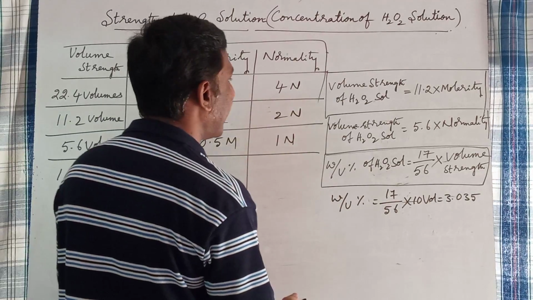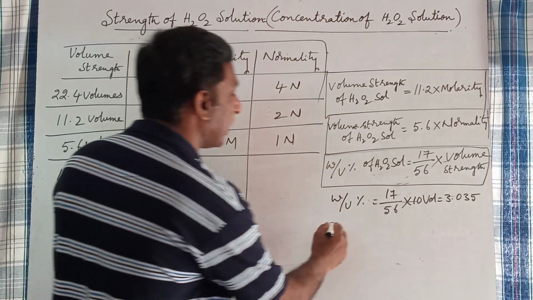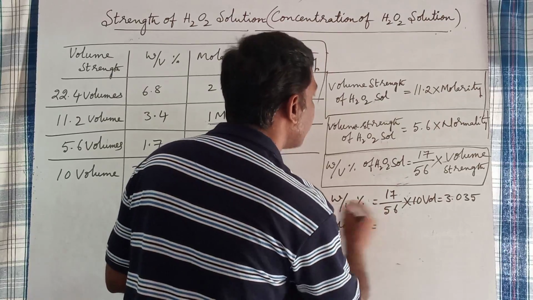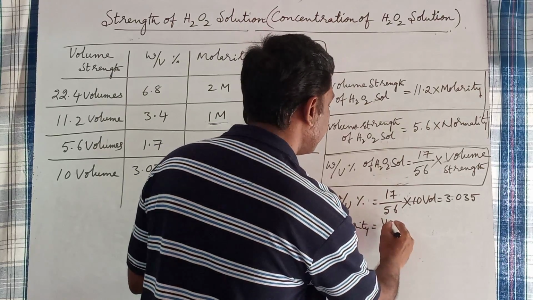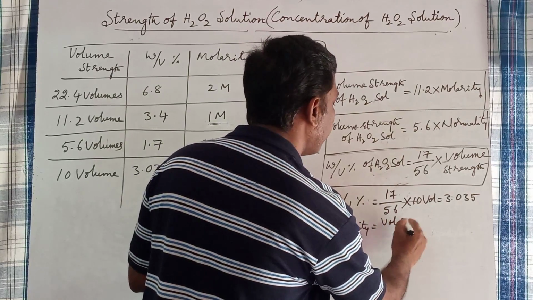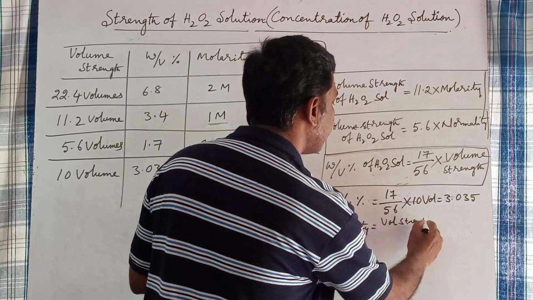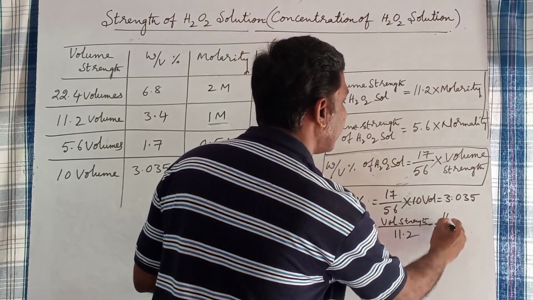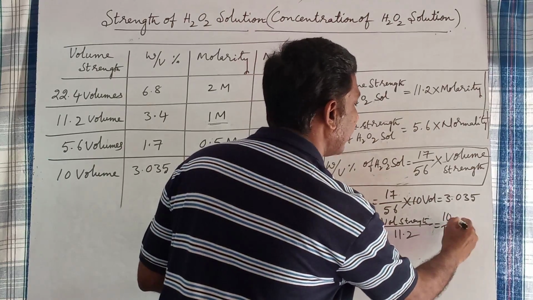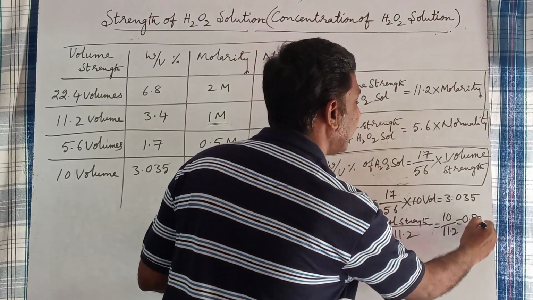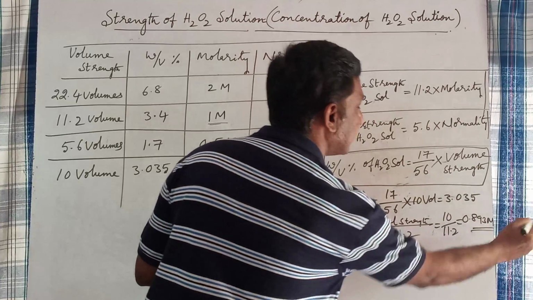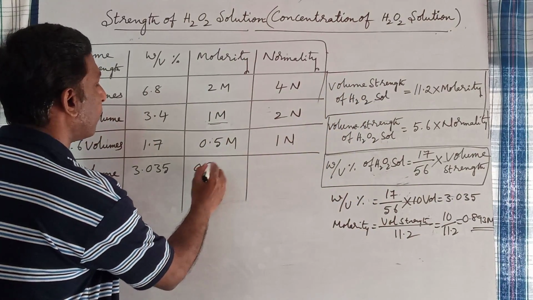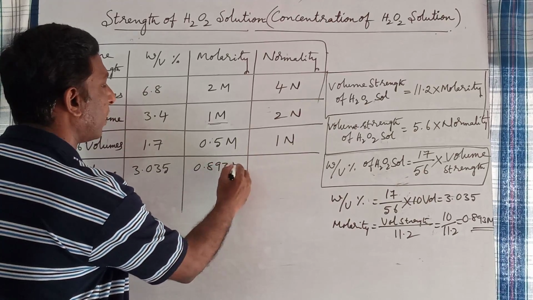What is its molarity? How do you calculate molarity? Molarity is equal to volume strength by 11.2, that is 10 by 11.2, equal to 0.893 molar. This is the molarity of 10 volumes of H2O2 solution, that is 0.893 molar.